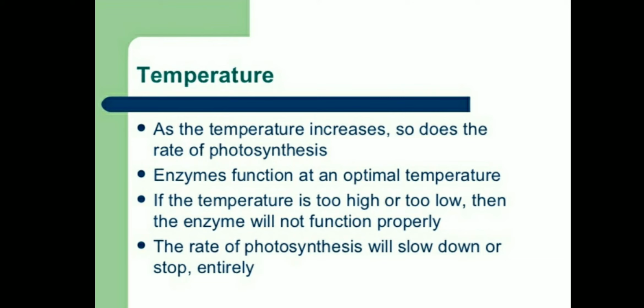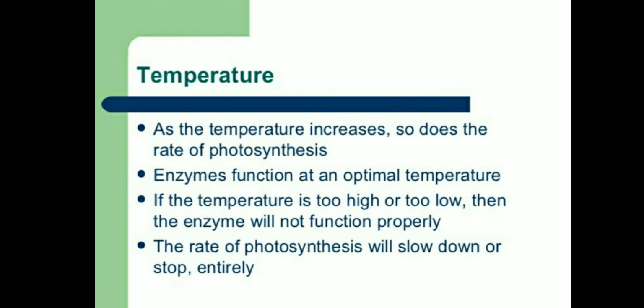Another factor after light is temperature. As the temperature increases, the rate of photosynthesis also increases. Enzyme function is at its optimum. So up to the optimum temperature, enzyme activity will be high. If the temperature is too high or too low, then the enzyme will not function.